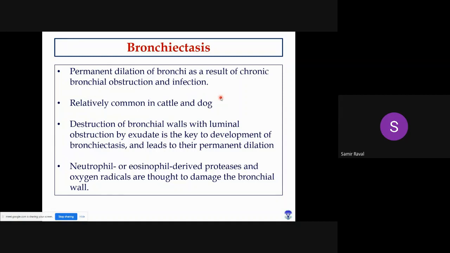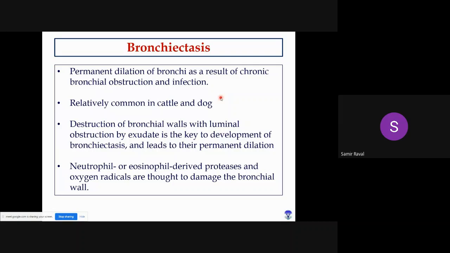Bronchiectasis means permanent dilatation of the bronchi as a result of chronic bronchial obstruction and infection. Right, so when obstructions remain for a very long period of time, ultimately the muscles and some cartilage portions get degraded, and this will lead to permanent dilatation of the bronchi. This bronchiectasis is a relatively common condition in cattle and dogs, and the destruction of the bronchial wall with luminal obstruction by exudate is the key development of bronchiectasis and leads to permanent dilatation.